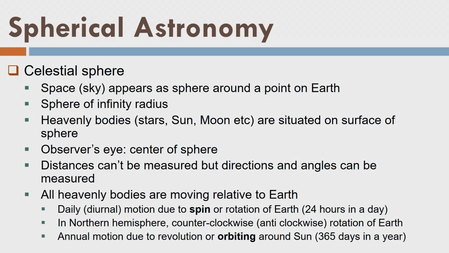Remember in general that all the heavenly bodies appear to move around the Earth because Earth is spinning around its own axis. Earth spins about its own axis in a counterclockwise or anti-clockwise direction. Because of that, all the stars, maybe sun, moon, or any other star, appear to move around the Earth in a clockwise direction. So, let us say Earth is moving in this direction, for example, like this. So, all the stars are moving in a clockwise direction. Fine. So, that is the idea here. All the stars are relatively moving if I assume Earth as stationary.